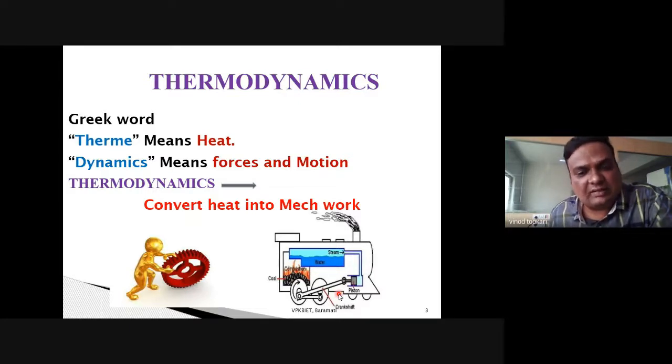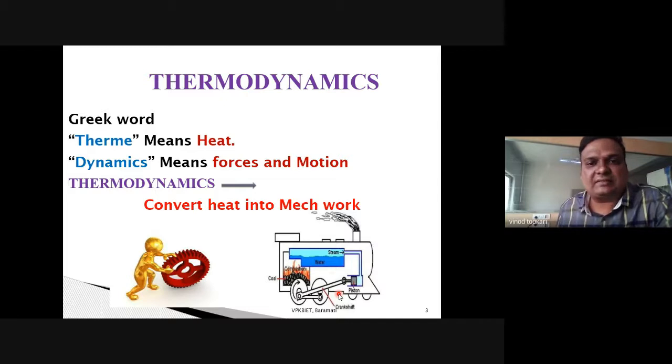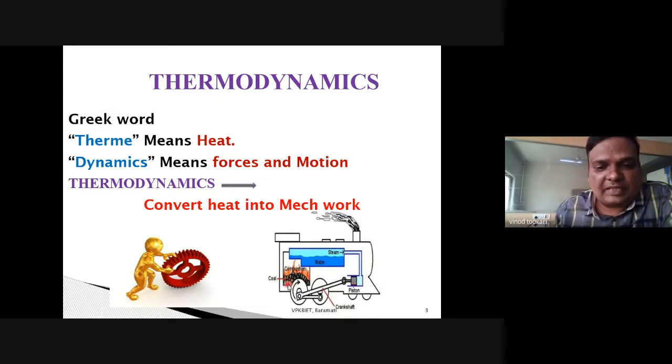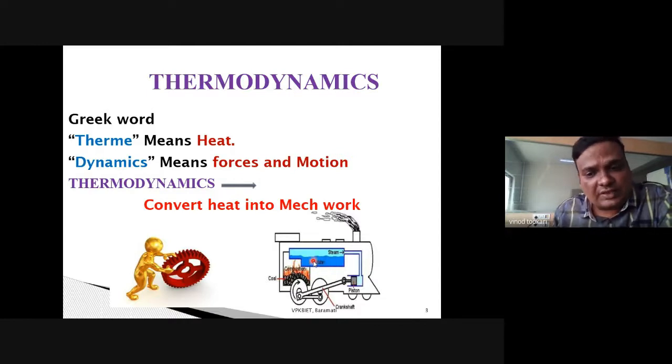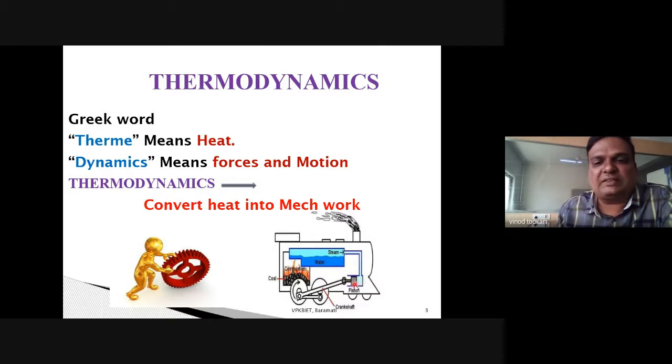In first year, right? You have to just understand that how energy is converted. So initially, chemical energy of fuel gets converted into heat energy. Then that heat energy is given to water, because of which water gets converted into steam, and then that steam is used to drive the piston, and because of which the wheels move. So there is conversion of chemical energy of fuel into mechanical energy.